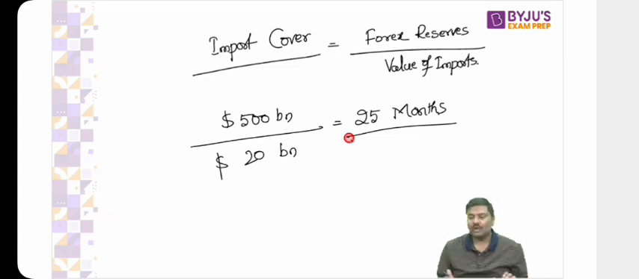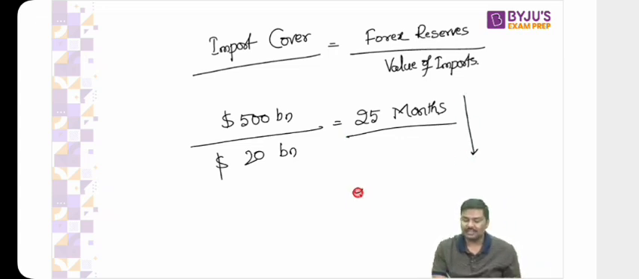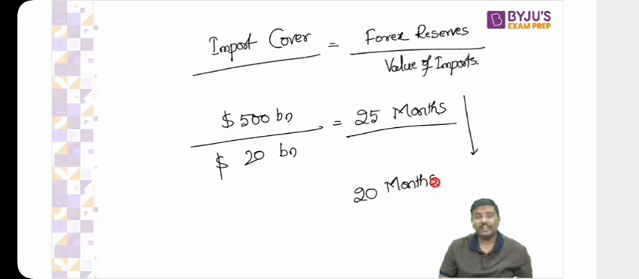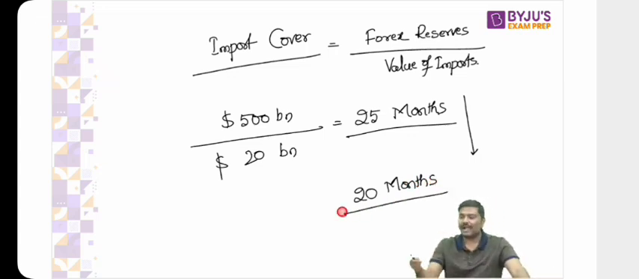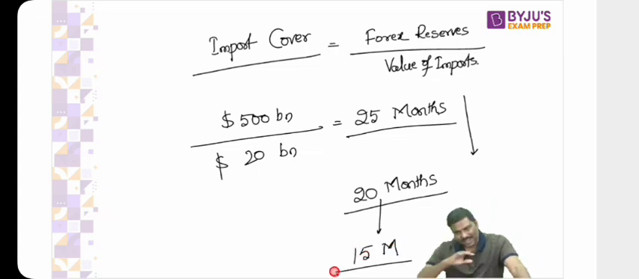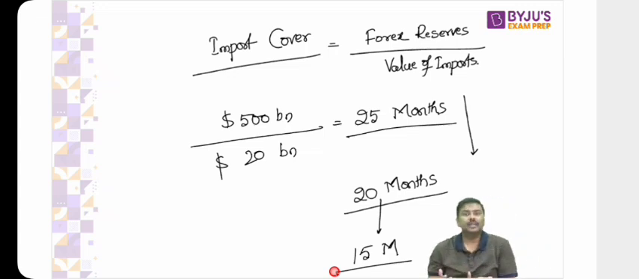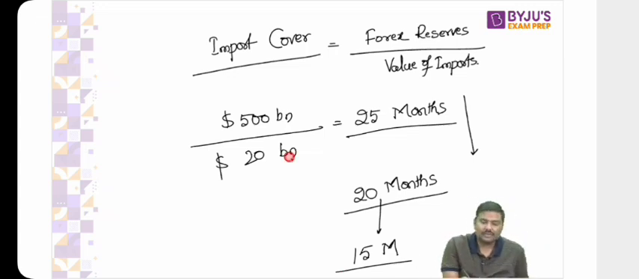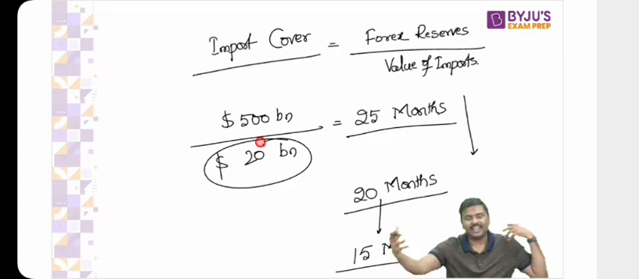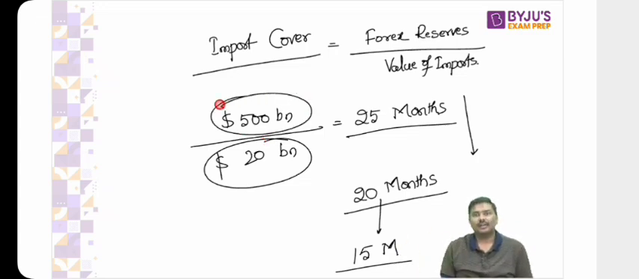Now, let me know, if your import cover falls from 25 months to 20 months, is it good or bad? It's bad. If it further falls to, let's say, 15 months, is it good? Again, no. There is a problem with the forex reserves. And some of you might be thinking, sir, why is it falling? It could be because of various factors. For example, what if the value of imports is increasing? And what if the forex reserves are coming down? There could be multiple reasons like this. Forex reserves have come down and the value of imports has increased.